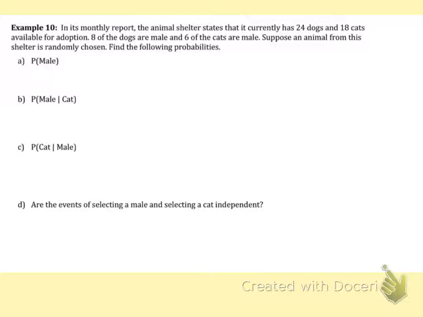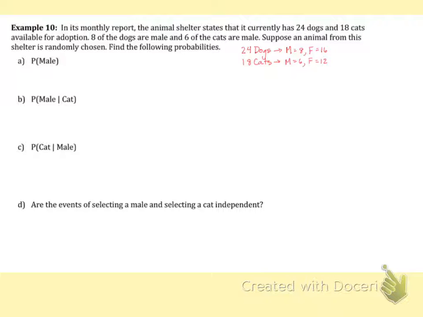So we have 24 dogs. And we know that 8 of them are male. So we have 8 male. That leaves 16 as female. We also have 18 cats. And we're told that 6 of those cats are male. So we know that 6 are male, leaving 12 to be female.